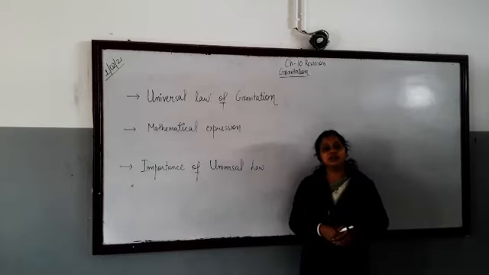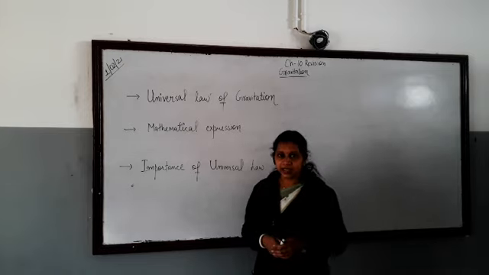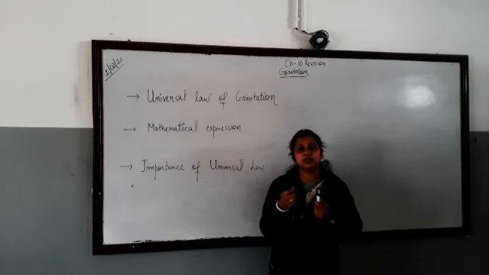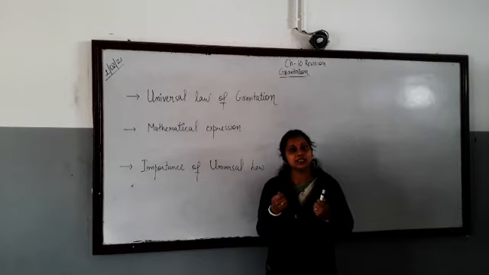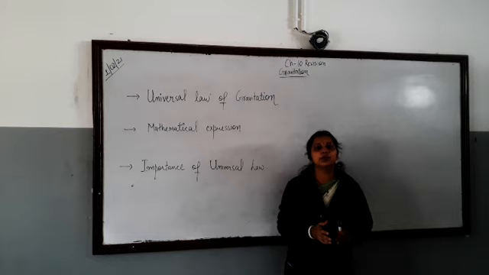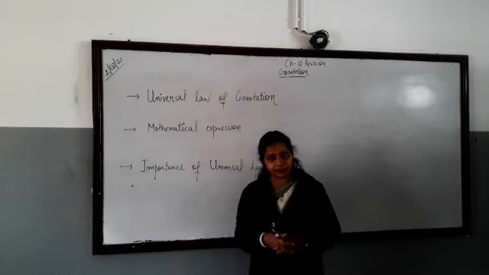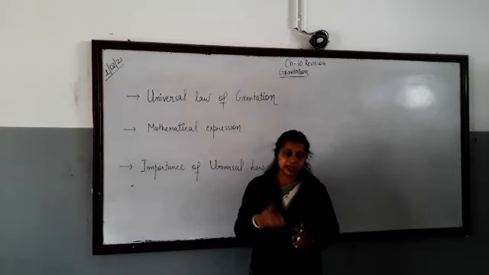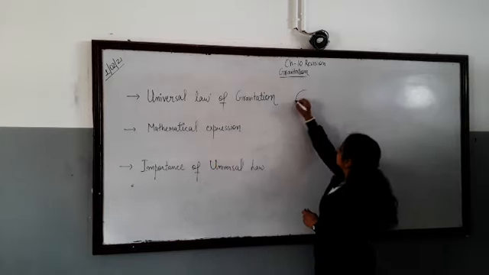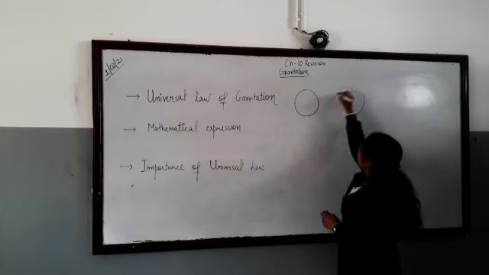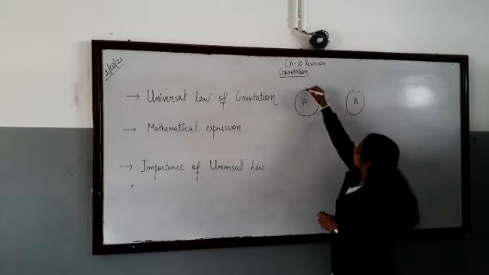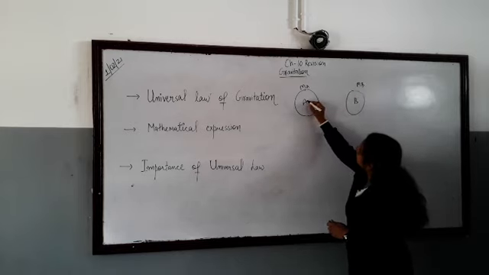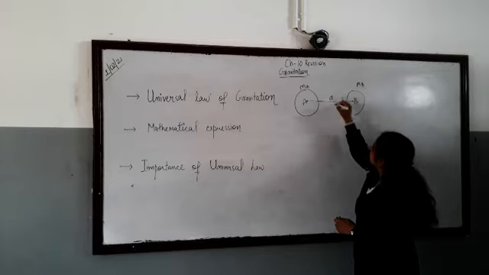This universal law of gravitation says that any two objects attract each other with a force that is proportional to the product of the masses of these objects and inversely proportional to the square of the distance between them. This force is along the line joining the centers of these two objects. If you see it by picture, let's say these are two objects A and B. Let's assume their masses be MA and MB, and the distance between their centers is D.